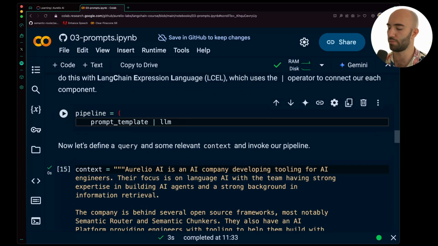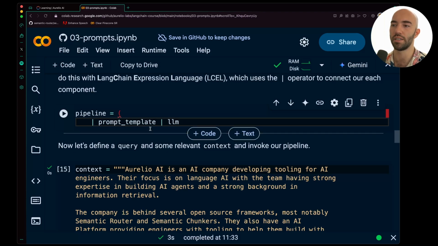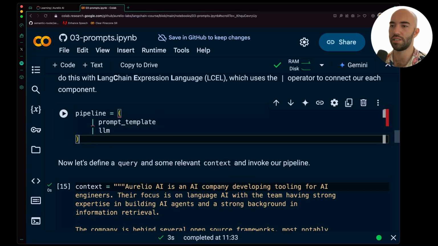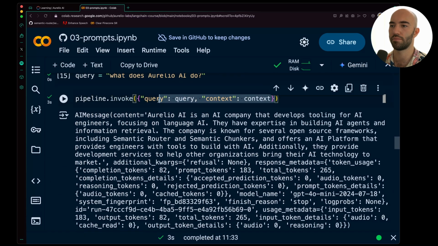So you will probably see me doing this throughout the course, because I do like to be explicit with everything, to be honest. And you'll probably see me doing this.